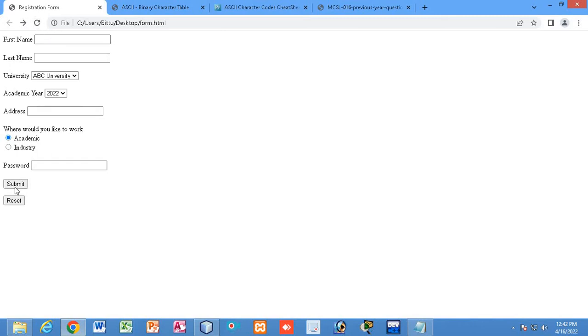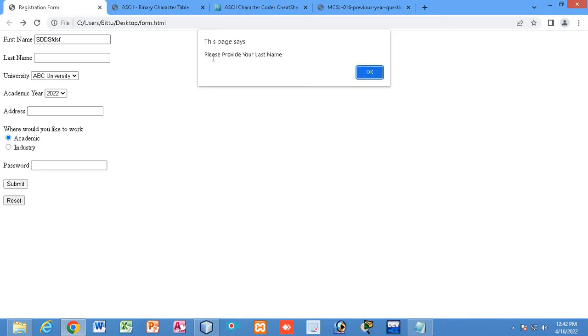This is the form. Now submit. See, please provide your first name. So I have given the first name. I will also include a number. I will also include a special character, right? Now if I submit, see, invalid character in first name, because I have done the validation. Now I have removed the special character. Now it consists only of alphabet and number. See, still the message has been shown, invalid character in first name. So it can only accept capital letters and small letters.